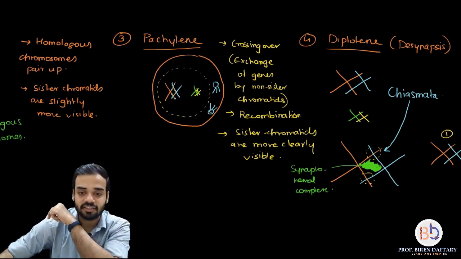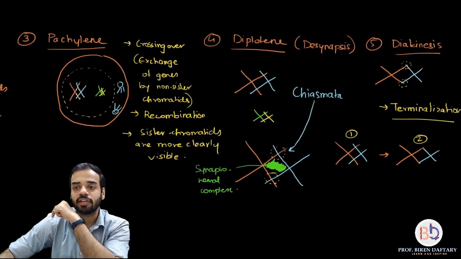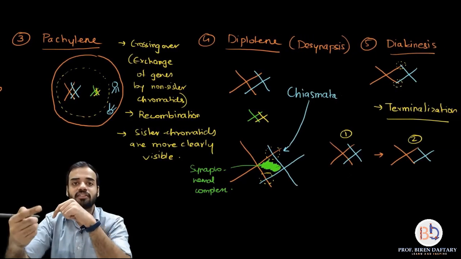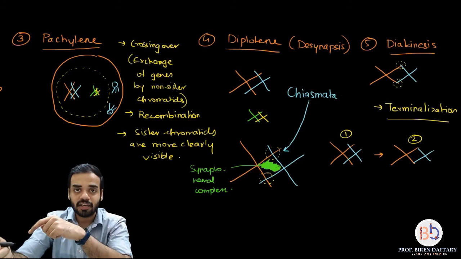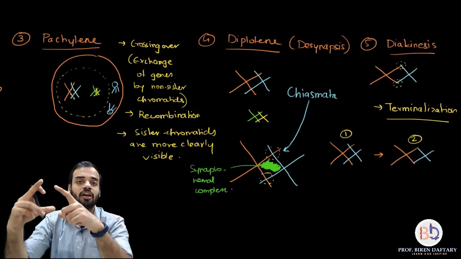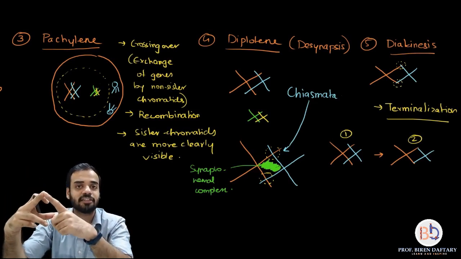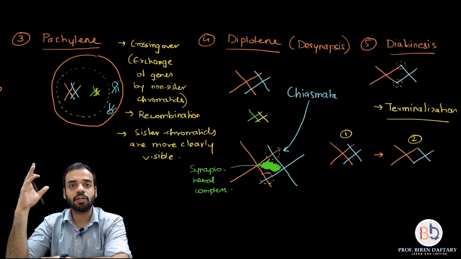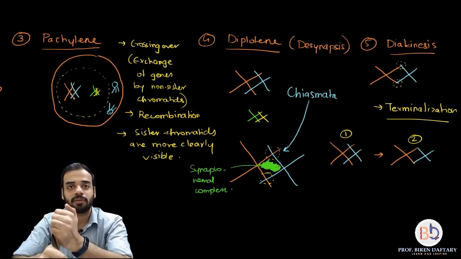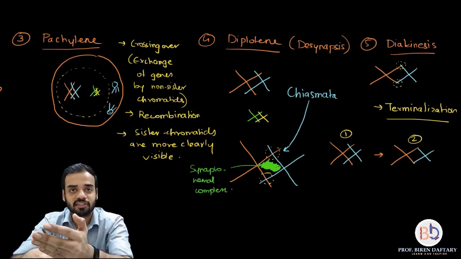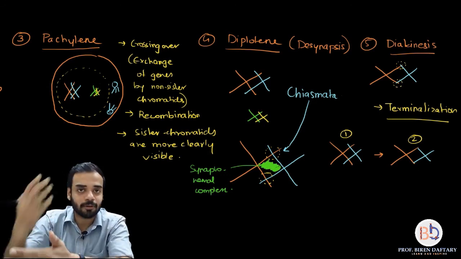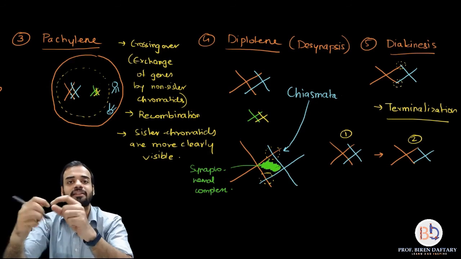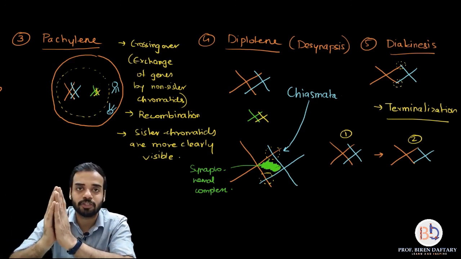And the last stage is called diakinesis, where the chromosomes will repel each other even to a greater extent, and the chromosomes are now only attached by their tips, and that is why it is called terminalization. Also remember, by the end of diakinesis, the nuclear membrane has disappeared, the nucleolus has disappeared, chromatin has obviously completely condensed into chromosomes, and the centrosomes have moved towards the opposite poles.